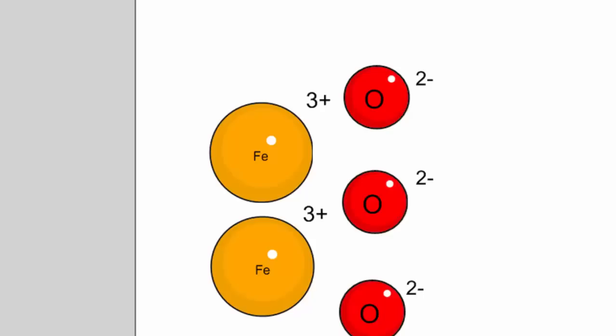If, on the other hand, at the end, I have something different, I no longer have iron and oxygen, I have rust. If something has changed, that's a chemical reaction or a chemical change.